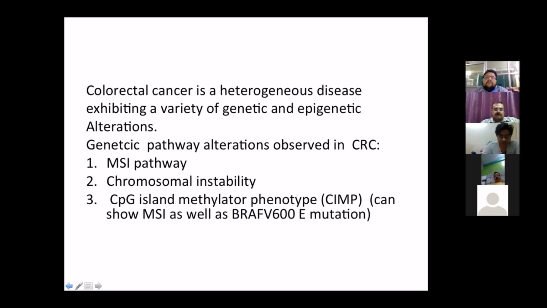The genetic pathway alterations observed in colorectal cancer include the microsatellite instability pathway, the chromosomal instability pathway, and the CpG island methylator phenotype, that is the CIMP pathway, which is a part of the microsatellite instability pathway.